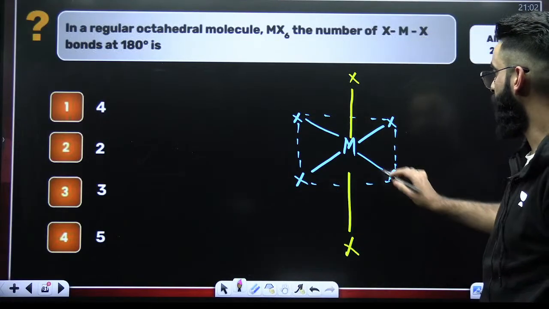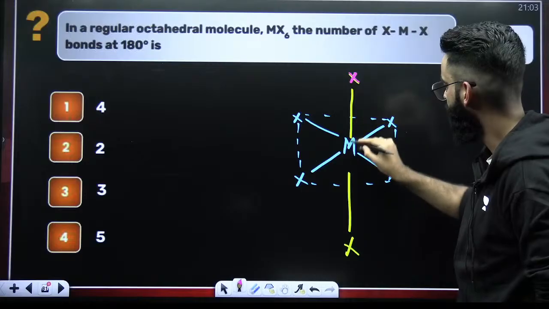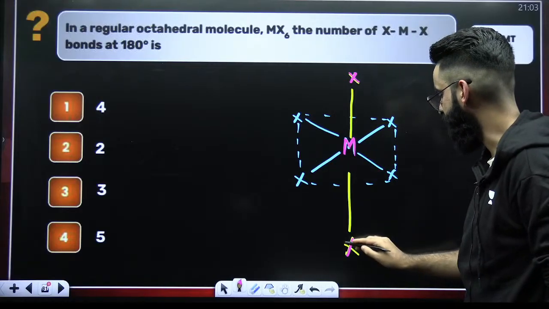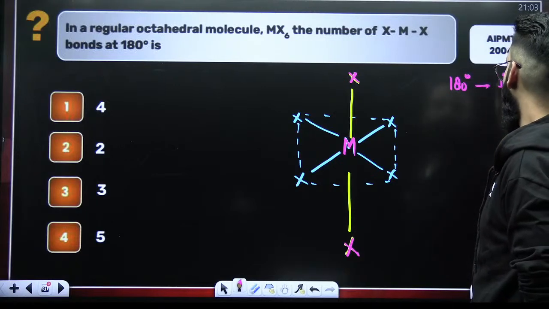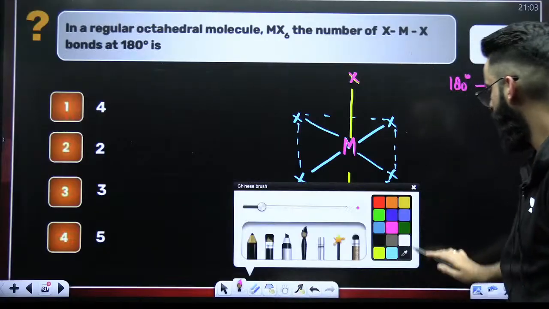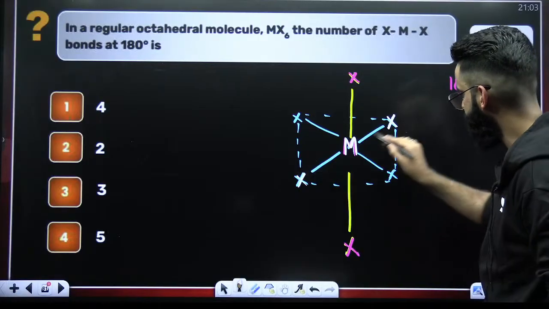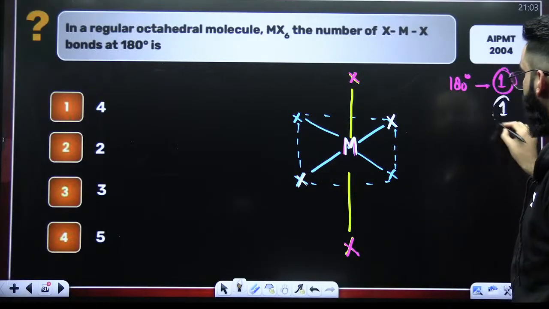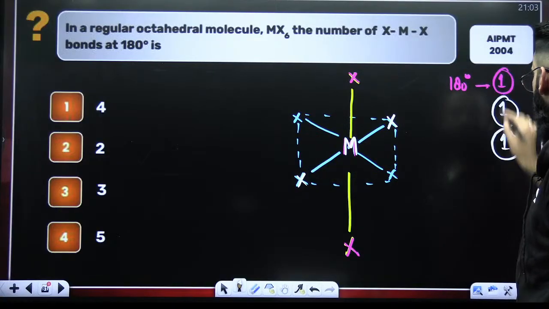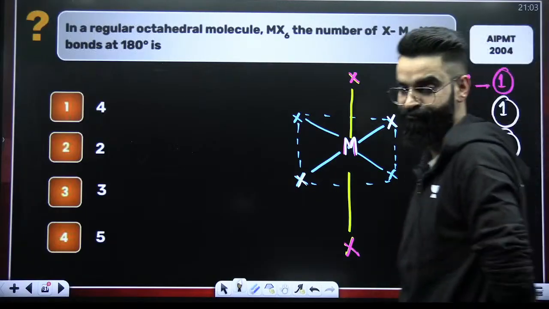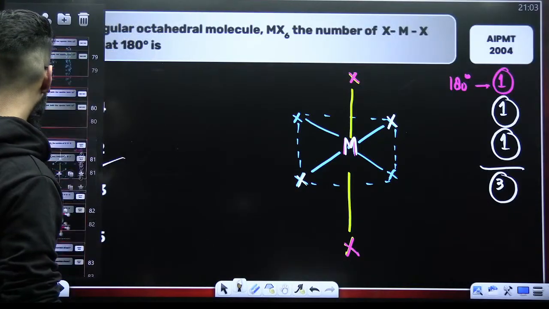If you look at this particular one, XMX, this is X, this is M, and this is X. So this is 180 degree. Now, look at this one. X, M, X. It's again 180 degree. Look at this one. X, M, X. This is again 180 degree. So how many 180 degrees are here? The answer is going to be 3, right? Option C is the one which is correct.